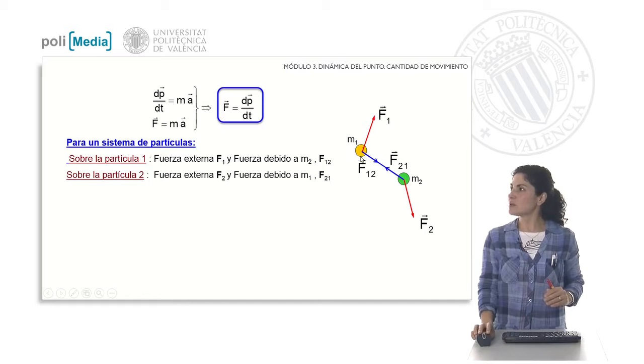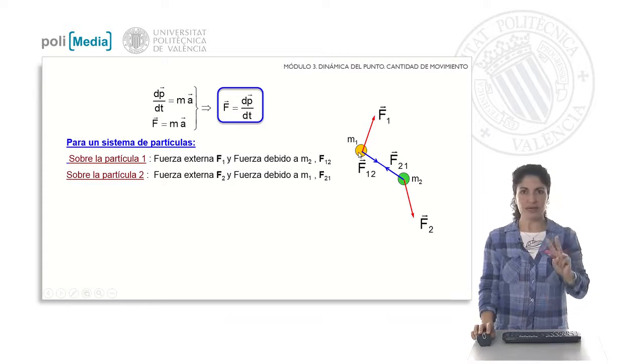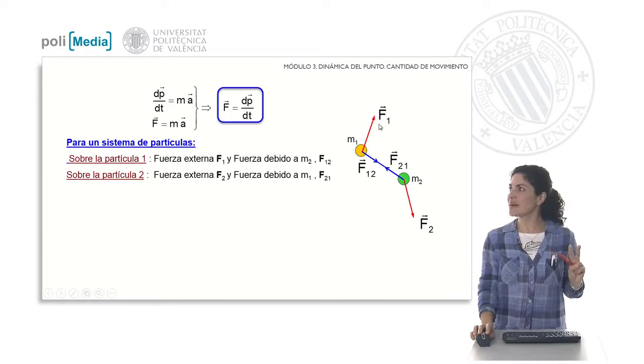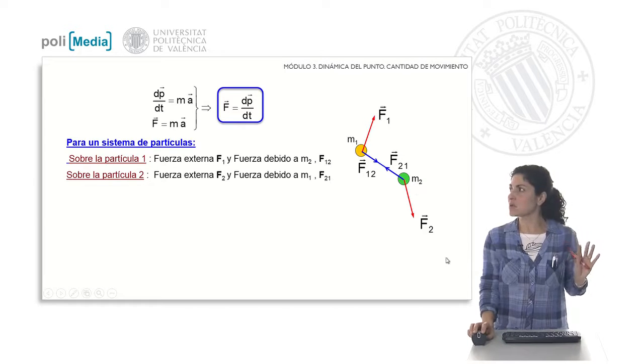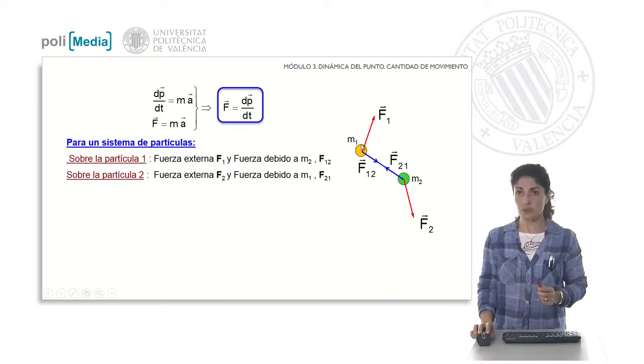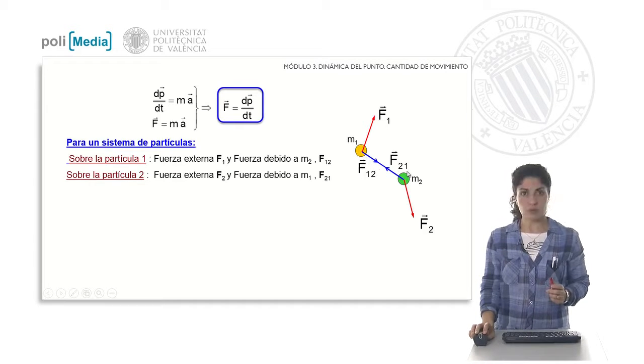We have a yellow particle of mass m sub 1 on which two forces are acting, an external force F sub 1 and a force due to the other mass, the force acting on 1 due to 2. On the green mass of mass m sub 2 will also be acting an external force, which we consider represented by this vector F sub 2, and the force due to the interaction of the mass m sub 1, F on 2 due to 1.